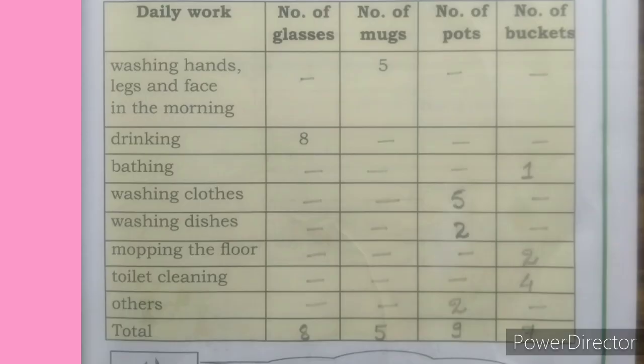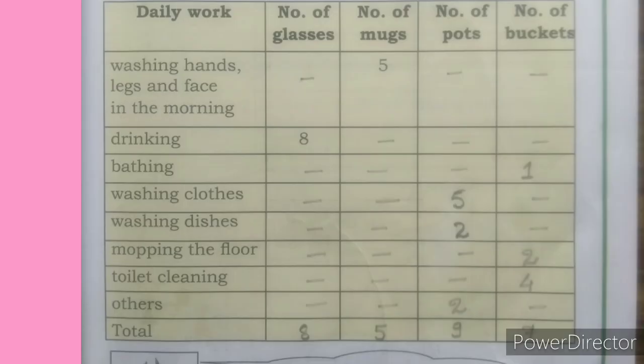Yes or no? Yes. Then drinking in a day, you can use 8 glasses of water. Right. Then bathing, 1 bucket of water. Isn't it? Yes. So like this, you complete this table in the textbook only. Then next, do you know how much water you use every day at home? Observing this table, you can easily measure how much water you need every day.